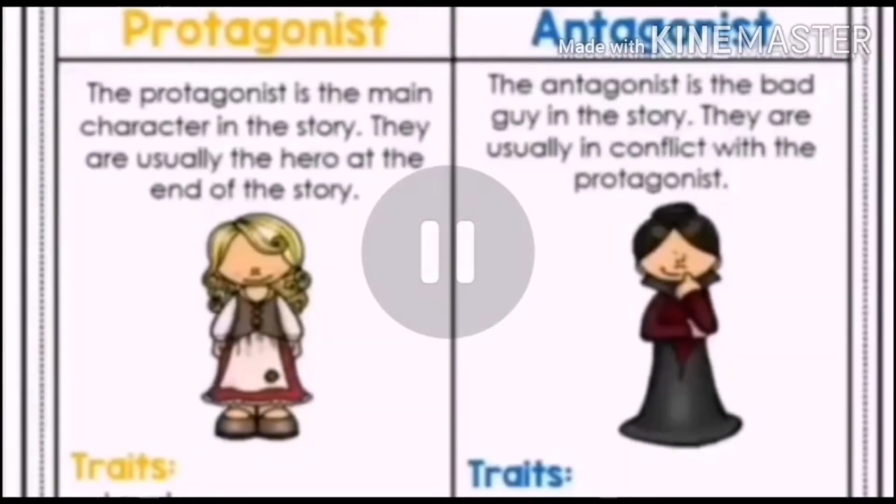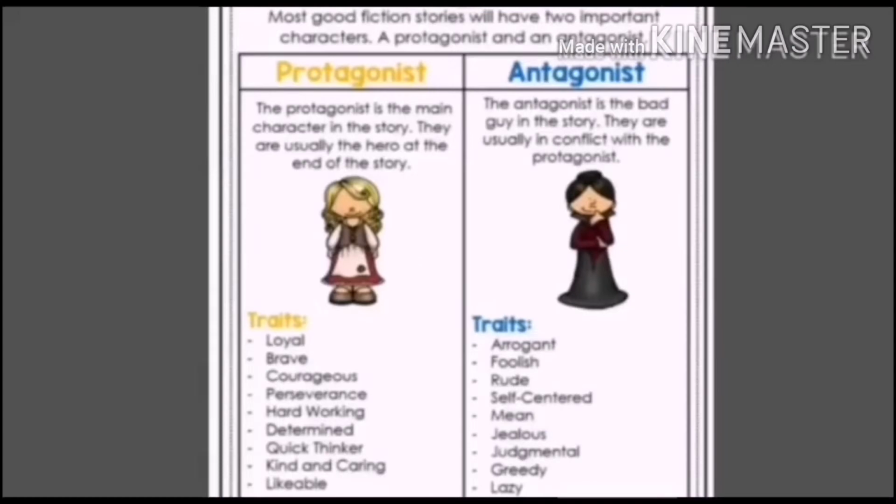Let's talk about some important factors. Protagonist and antagonist. Protagonist is the main character in the story. They are usually the hero at the end of the story, and antagonist is the bad guy in the story. They are usually in conflict with the